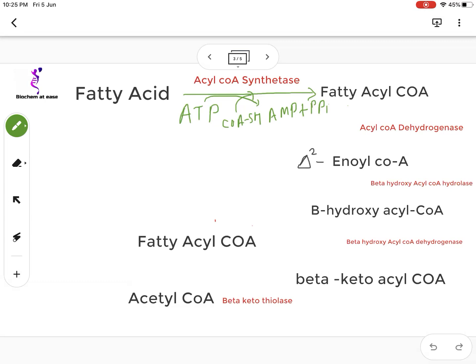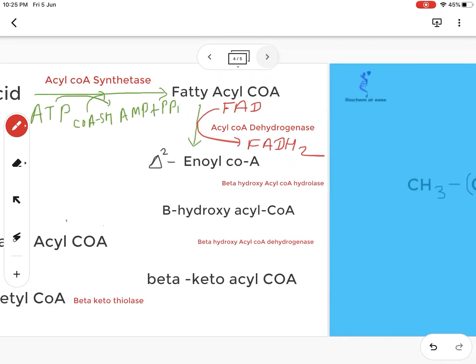Now the first reaction of beta oxidation is the oxidation of fatty acyl CoA to delta square enoyl CoA. Here the second and third carbon undergo oxidation, and this reaction is catalyzed by acyl CoA dehydrogenase, and it requires a cofactor, that is FAD. So in this reaction, a molecule of FAD is reduced to FADH2. As a result, the product formed is delta square enoyl CoA.